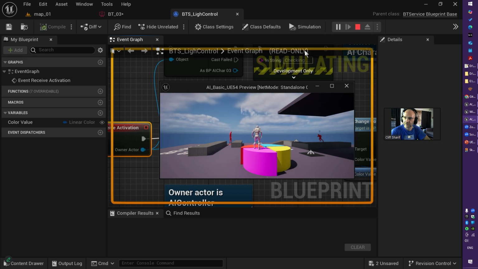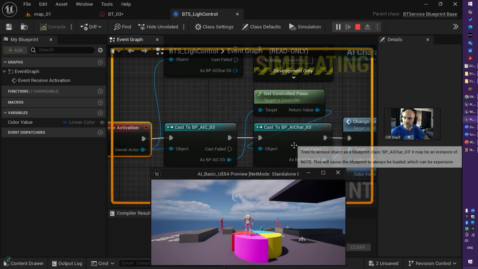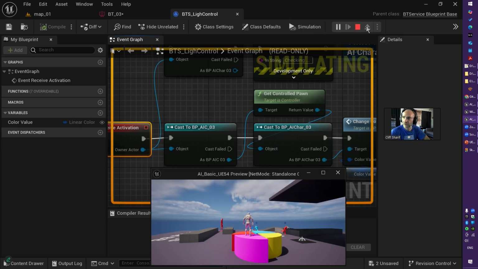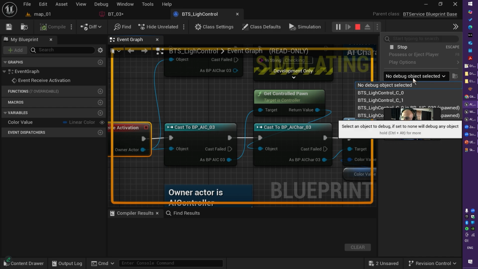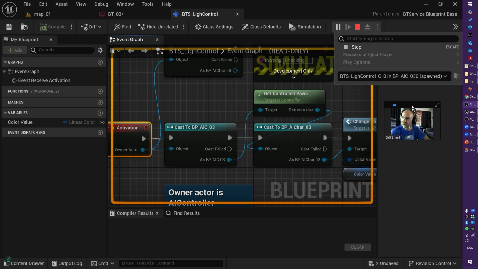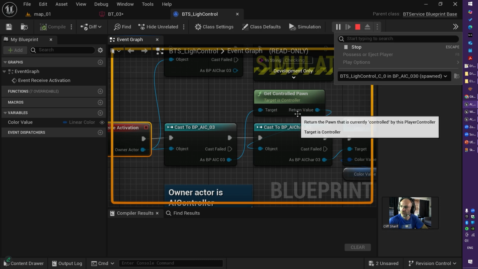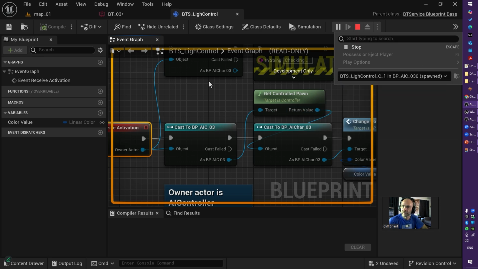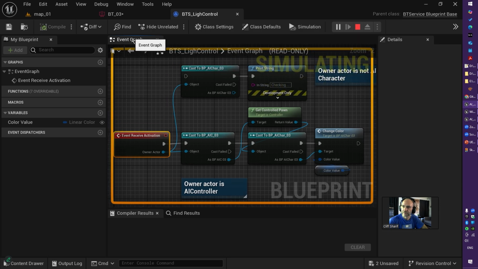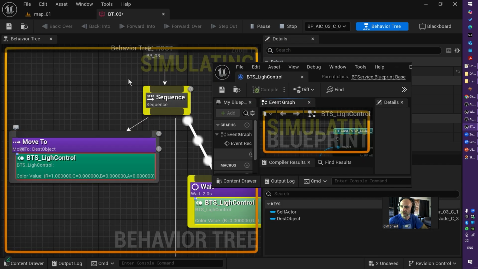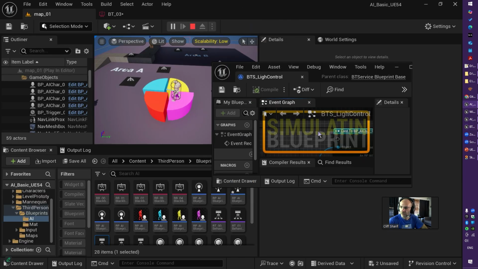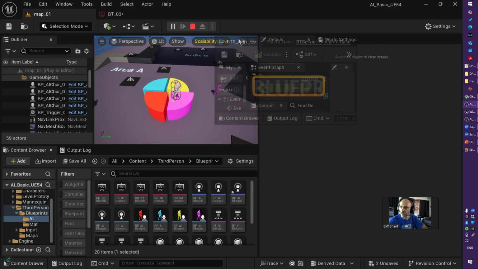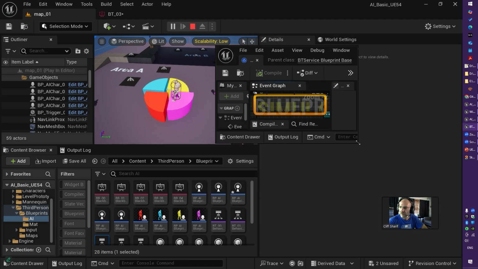If I run it and I choose the spawned object, which is this one here, one more time, I choose the spawn object, perhaps this one, and now let me just grab this light control number 1, the service we have.